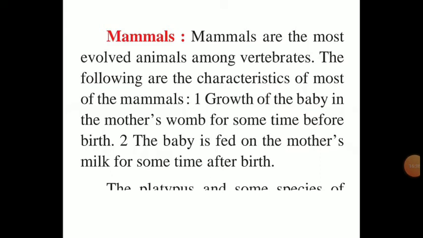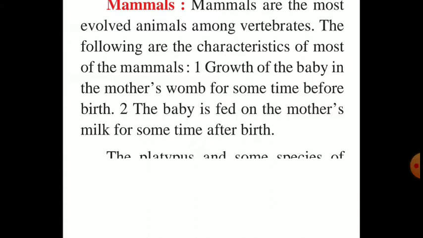Mammals are the most evolved animals among the vertebrates. The following are characteristics of most of the animals. First characteristic is the growth of the baby in the mother's womb, means stomach, for some time before the birth. And the second characteristic is the baby is fed on the mother's milk, okay, sometime after the birth.